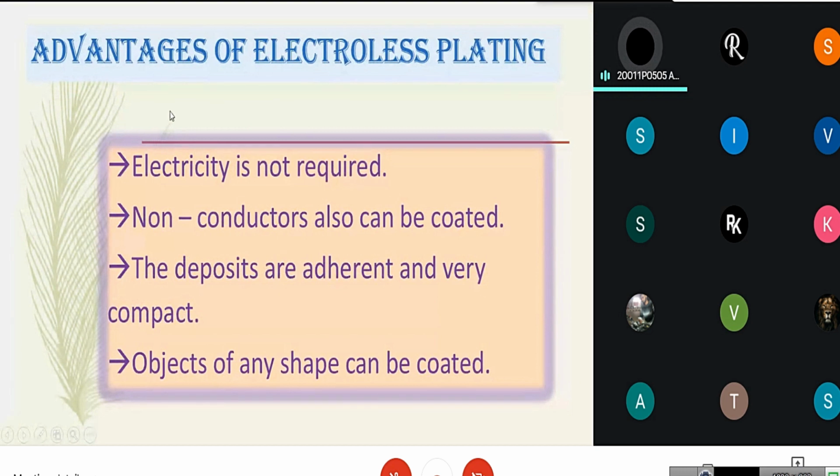Advantages of electroless plating: electricity is not required, and also non-conductors can be coated by using palladium chloride and tin chloride with HCl. The deposits are adherent. Adherent means they are strongly bonded and very compact, and objects of any shape can be coated.